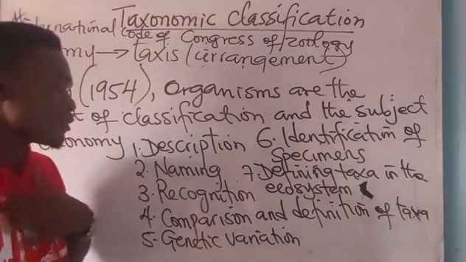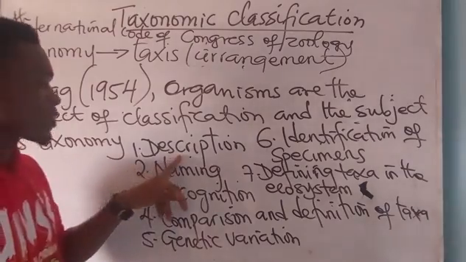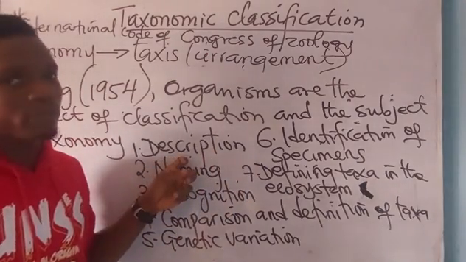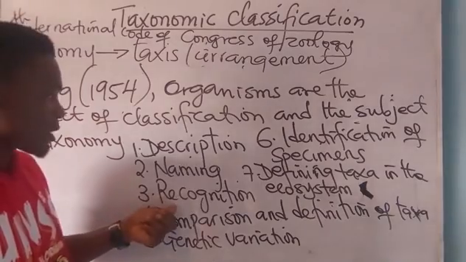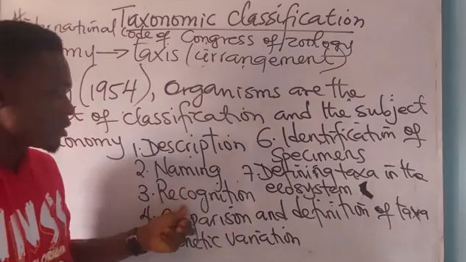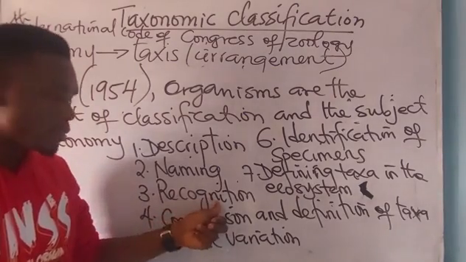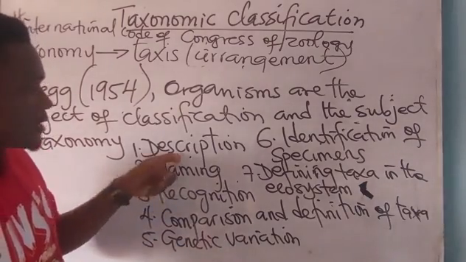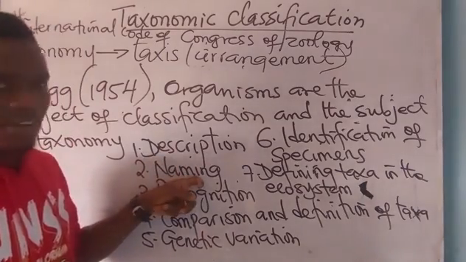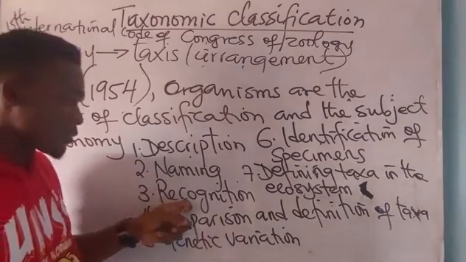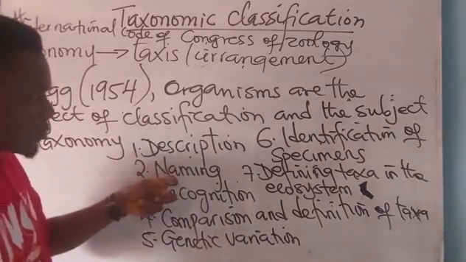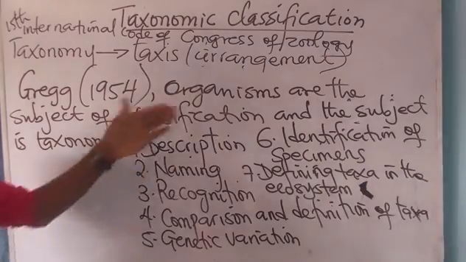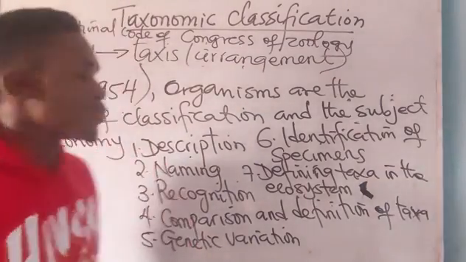But to me, I have an opposition. You cannot describe what you haven't recognized. I believe recognition should be the first step. After recognition, you now have a description. After description, you now have what? Naming. To me, you have recognition, description, and naming. I don't know, that is what I think of, but just take note. So these are the 7 steps in taxonomic what?